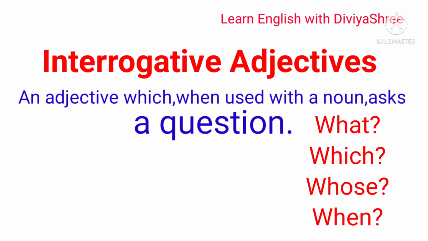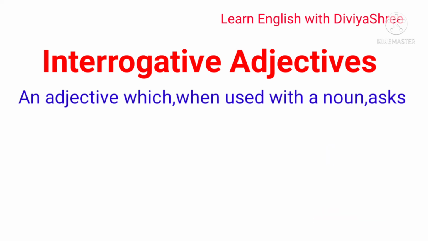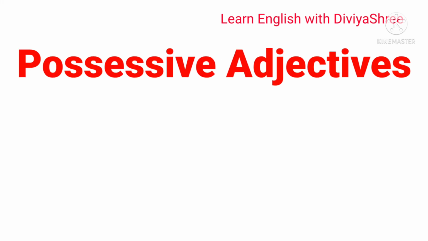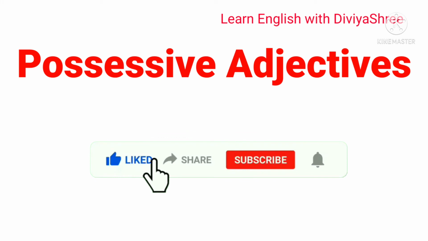I hope this point is clear to you, children. So it is very simple. Adjective of question, that is, interrogative adjective, is very clear to you. Now let's move to another type of adjective, and it is called possessive adjectives.